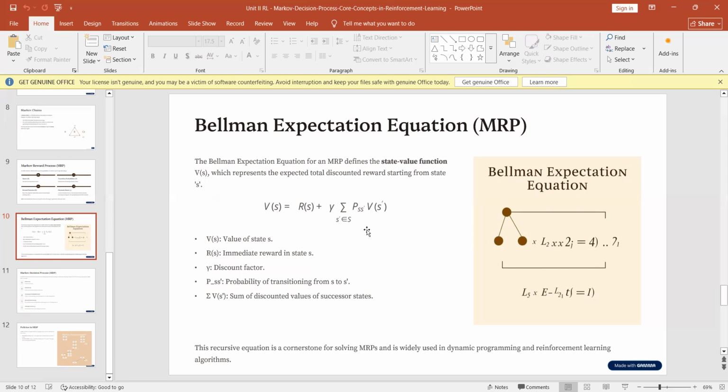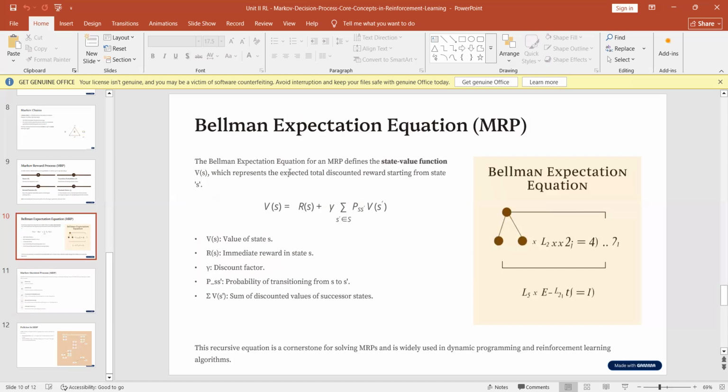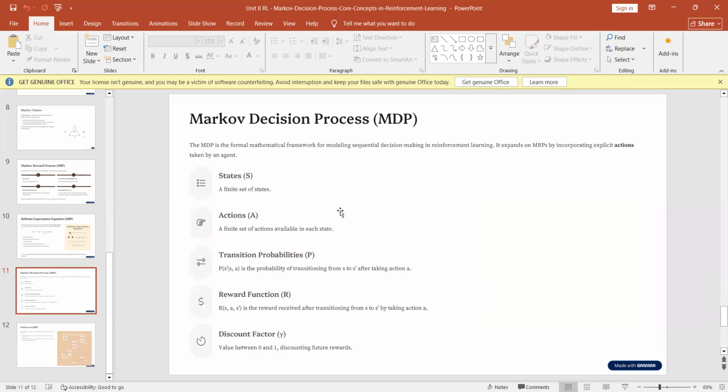So this is the value function, how it is calculated based on the summation of the transition probabilities and the reward based on the state. Okay, so this does not consider the action. So if you see over here, all the parameters related to MRP are there in this value function. A is not considered, that is, action is not there. Okay, so we go ahead with MDP, which has actions.